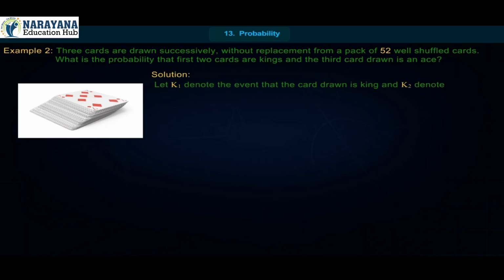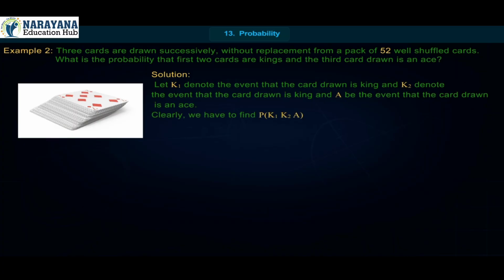Solution. Let K1 denote the event that the card drawn is a king, K2 denote the event that the second card drawn is a king, and A be the event that the card drawn is an ace. Clearly, we have to find P of K1, K2, A. Now, P of K1 is equal to 4 upon 52.